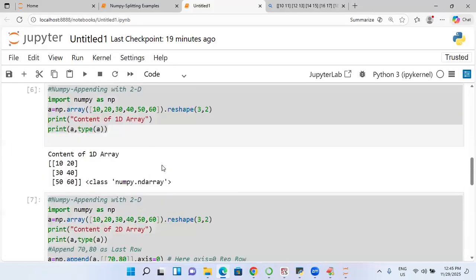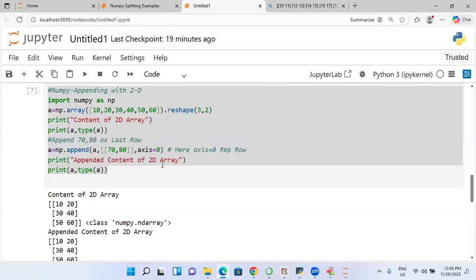Like that I can go for inserting also, deleting also. Inserting also, I will follow axis. Inserting 1D, inserting 2D with axis. Deleting 1D, deleting 2D with axis. I will go for it. So time is not sufficient. Next class I will go for that.